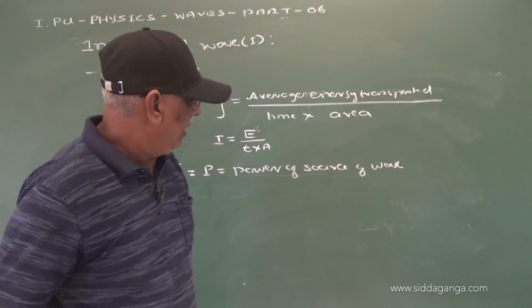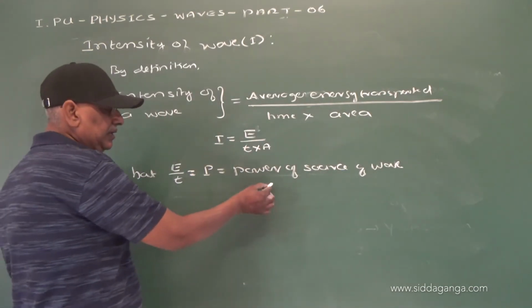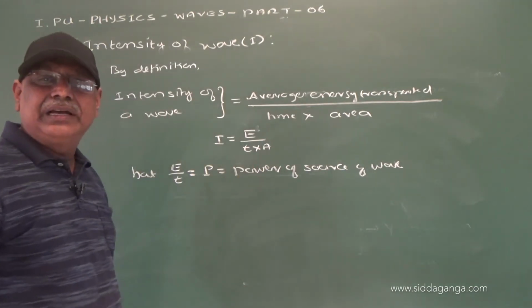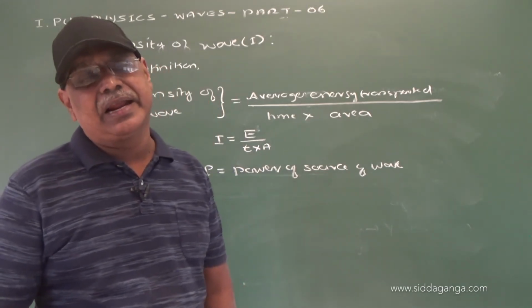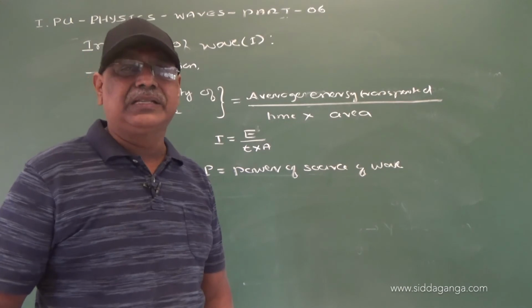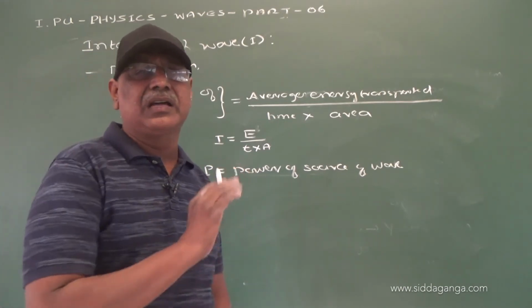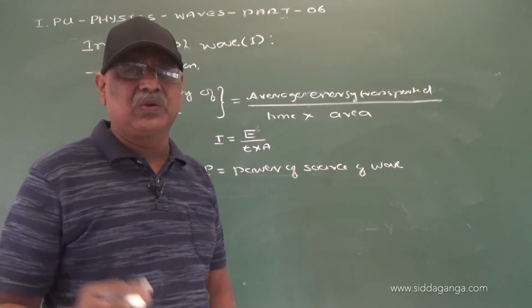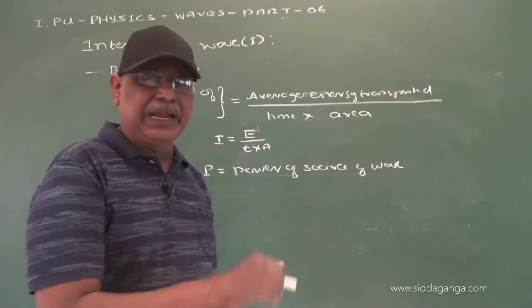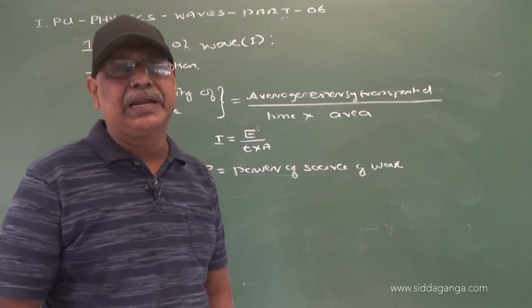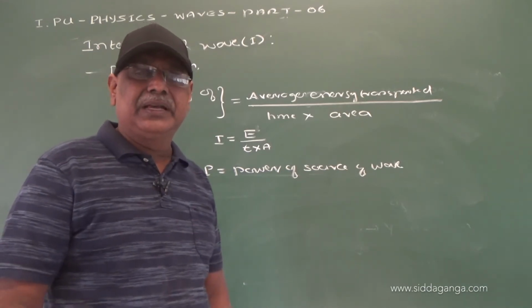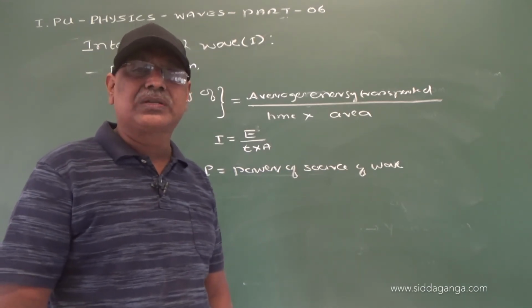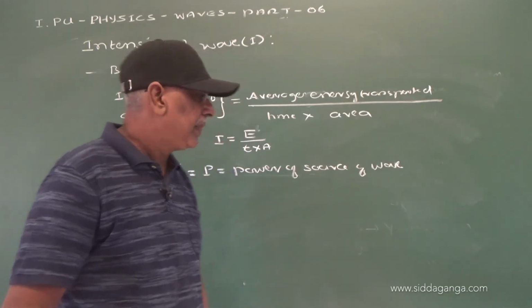So a source of light energy or sound energy, for example an electric bulb, is a source of light energy, and of course there are other sources of light. The Sun is a source of light, a lighted candle, etc. A speaker box is a source of sound. Is that clear?